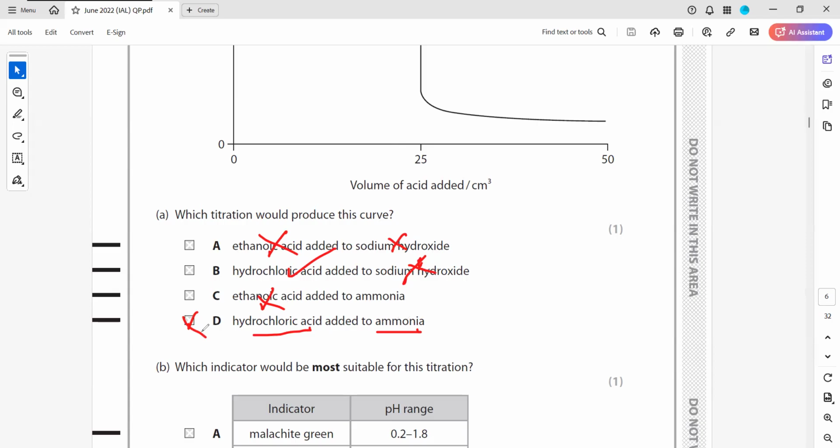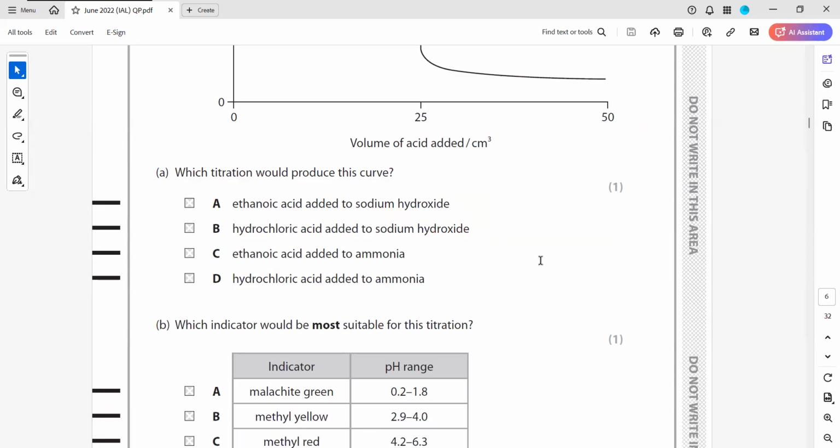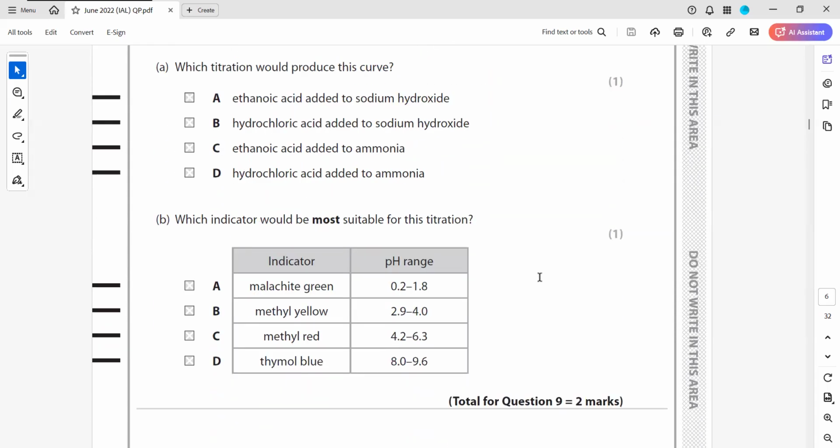How do we identify it's a strong acid? Because the pH is very low. Yeah, strong acid, HCl. No, maybe one of them is weak. No, it is strong. Which indicator is the most suitable?